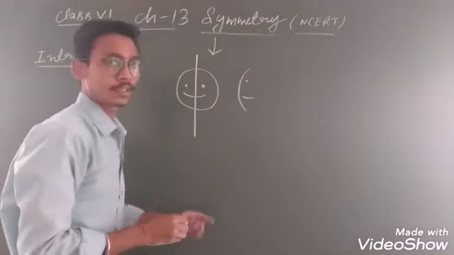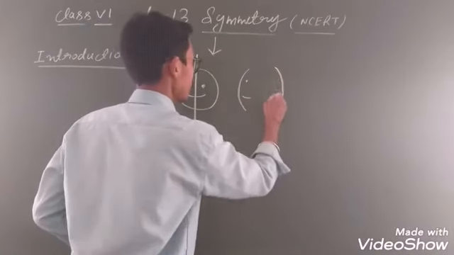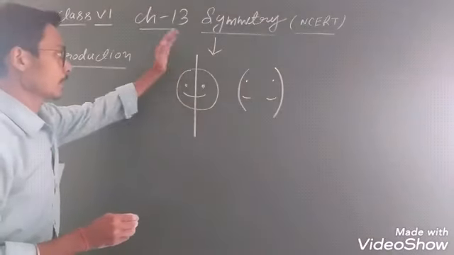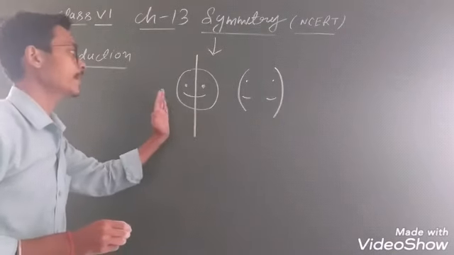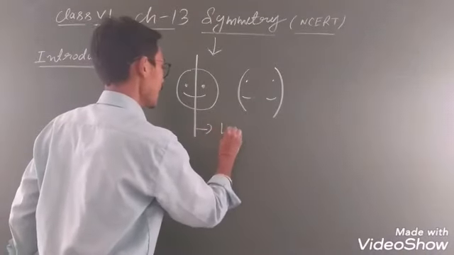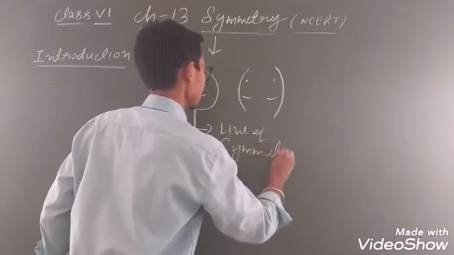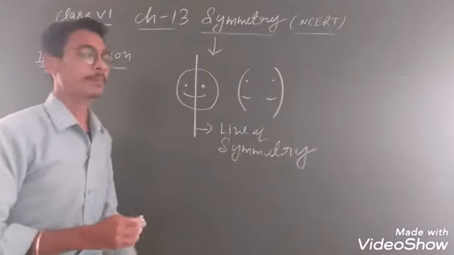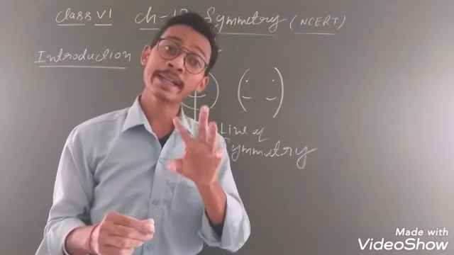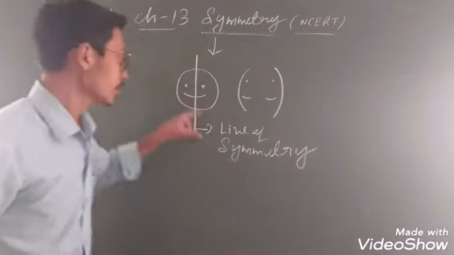This is the first part, and this is the second part. If I draw a line which divides this diagram into two equal parts, this is the line of symmetry. Line of symmetry divides a diagram into two equal identical parts. Is that clear, everyone?